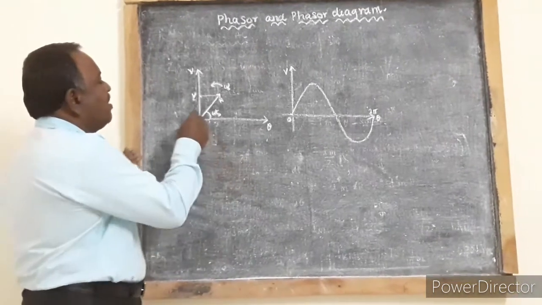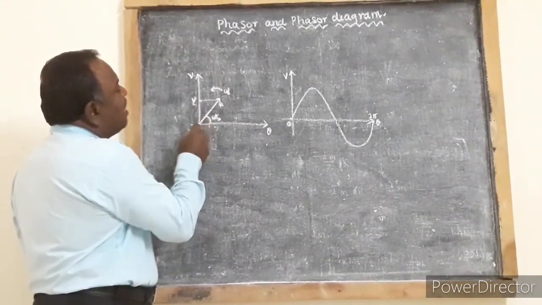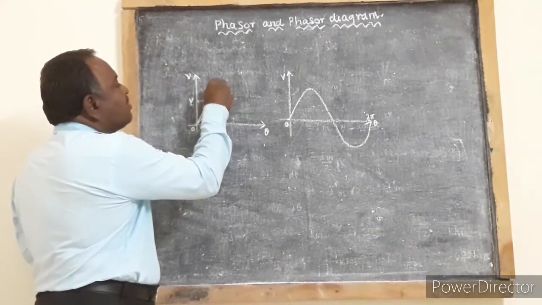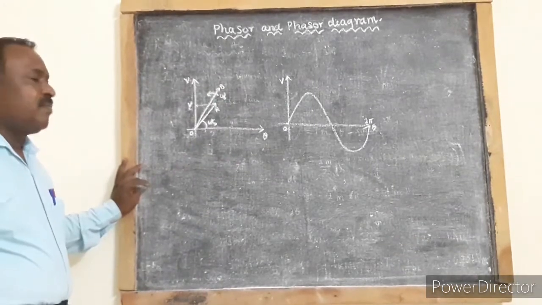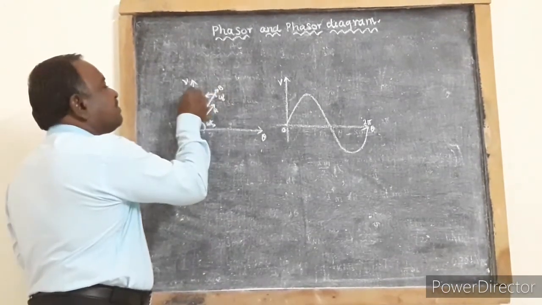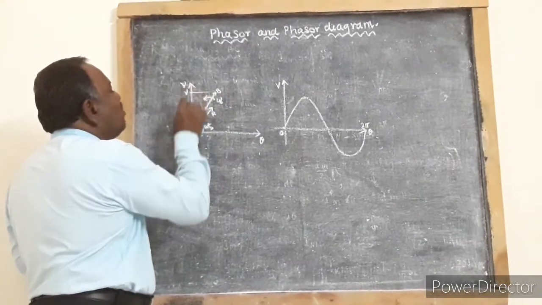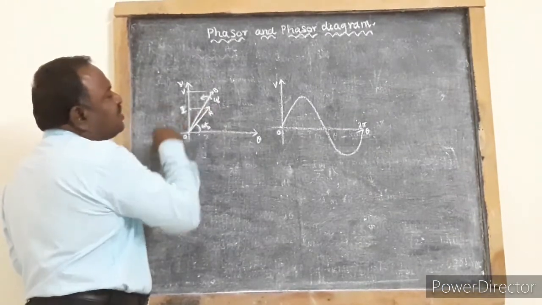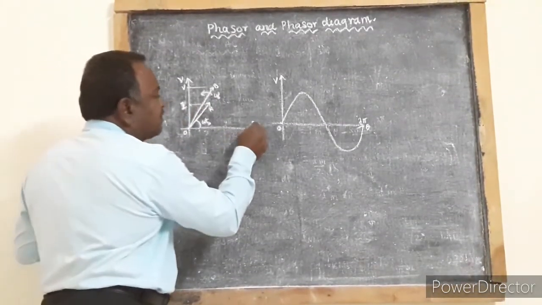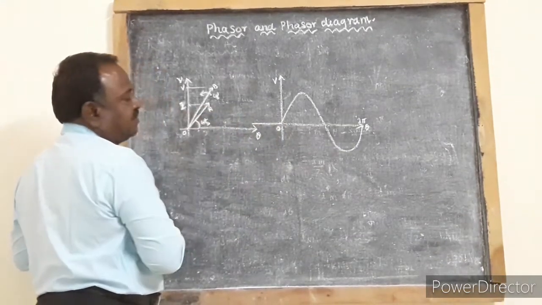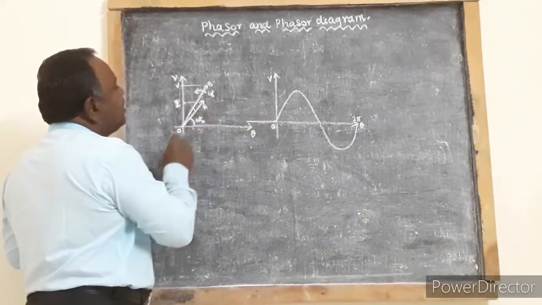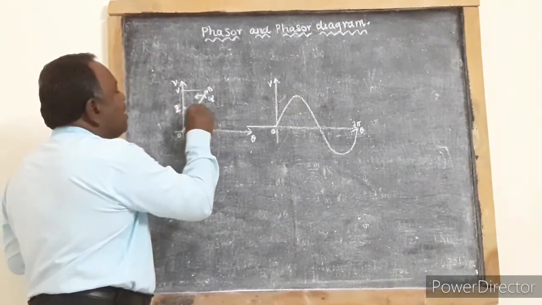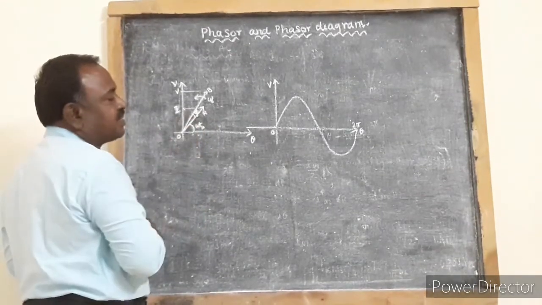Now let us represent another phasor OB. This represents the current; this will be voltage, this will be current. When this phasor is rotated in the anti-clockwise direction, it will produce the current. For example, let the two differ by an angle phi. Phi is the phase difference between them.